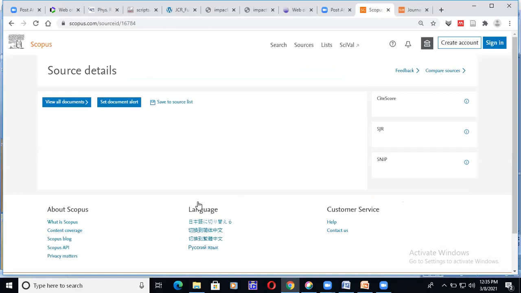As soon as your article has been published, the research scholar has to do one thing. You should take a screenshot of this page. The details regarding this journal will come here.